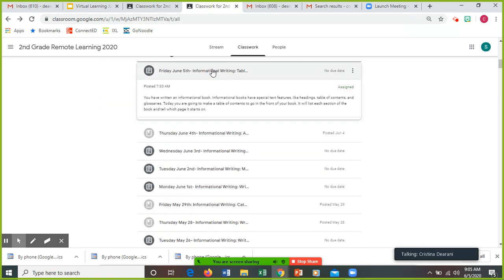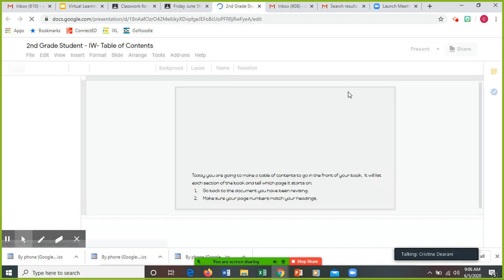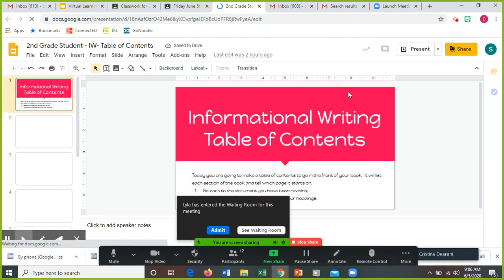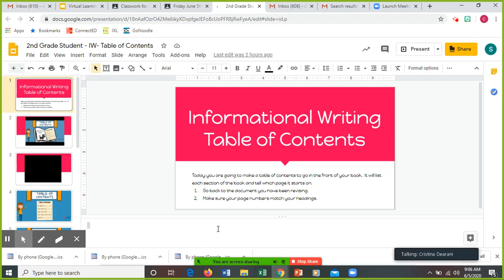For writing, all right, you've written an informational book. Informational books have special text features like headings, table of contents, glossaries. Today, you're going to make a table of contents to go in the front of your book. It will list each section of the book and tell which page it starts on. So, here's our Google Slides. So you're going to go back to the document that you've been revising. You're going to go to your waffle, find your Google Slides, and make sure that your page numbers match your headings.